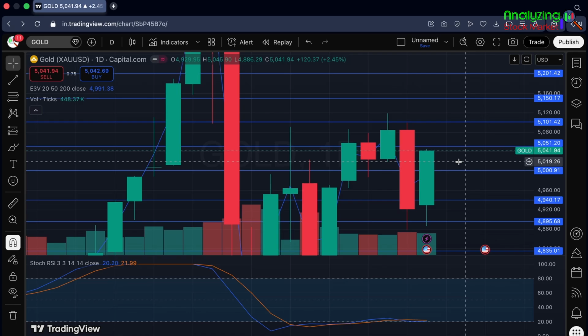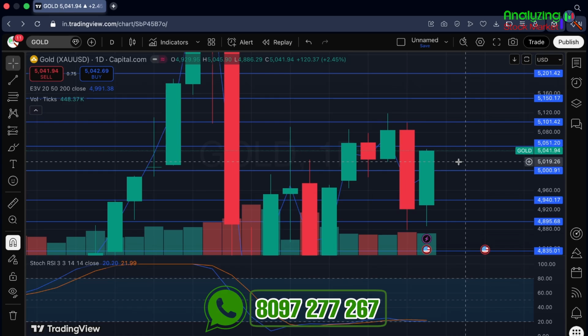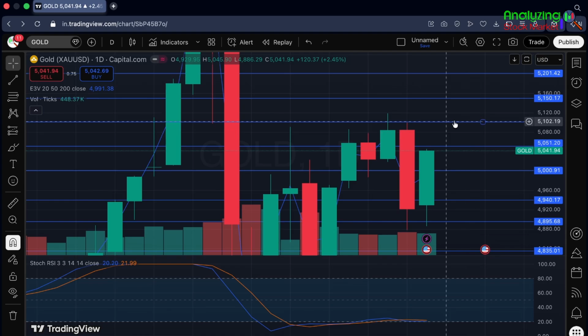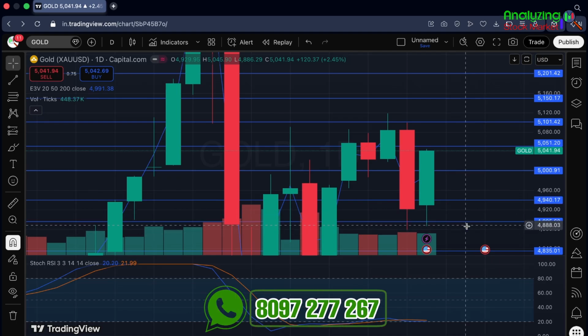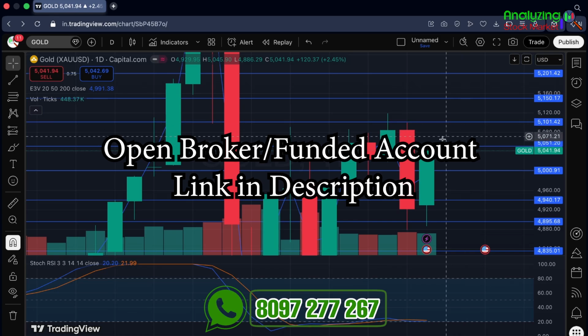So let's now talk about my opinion on the gold USD pair for this week. According to the previous week's closing, I'm expecting positive momentum in this range, that is 5052 to 5100. I'm expecting a positive closing in this range. Even if there is a big gap up opening and a momentum where 5100 gets breached and a 4-hour or one-day candle closes above this, then you can go for a long till this level as well. But if you're going for any short trade, then only go for a short once the 5000 level gets breached and a 4-hour or one-day candle closes below this. Then you can go for a short till 4940. If this level also gets breached, then you can go for 4895 as well. Overall, my expectations are a bit positive in this range for this week.